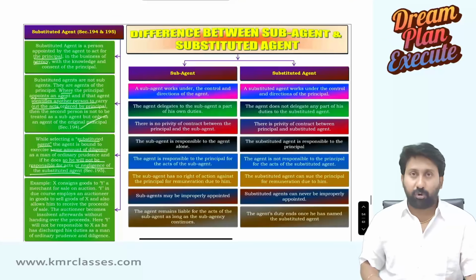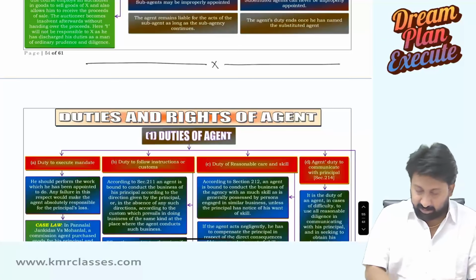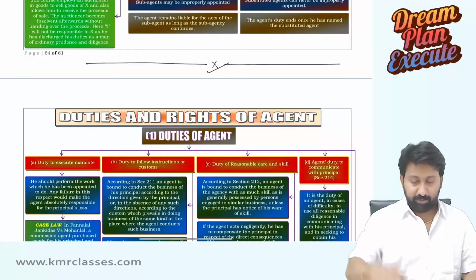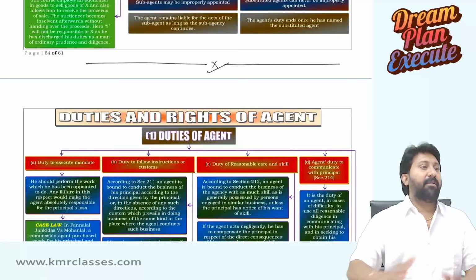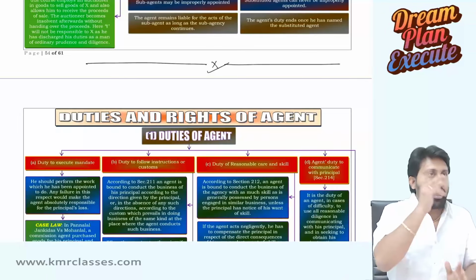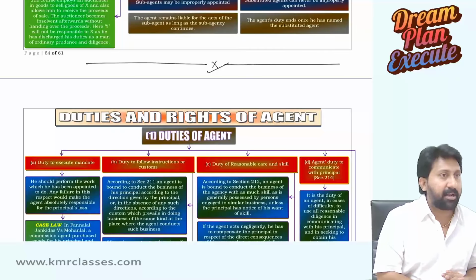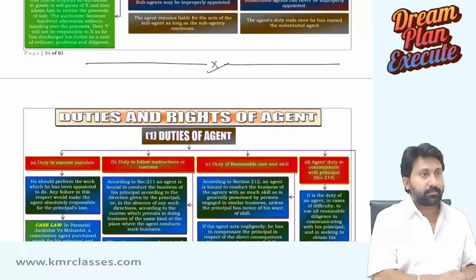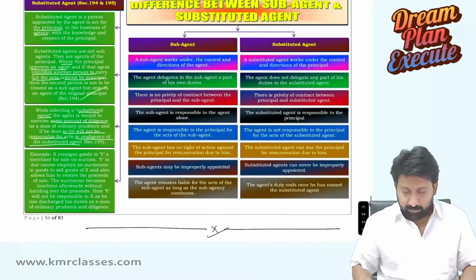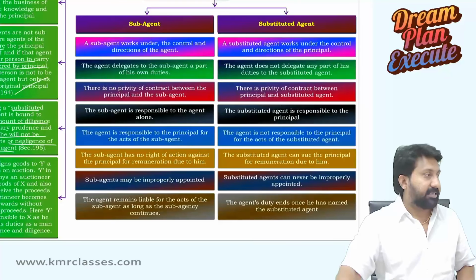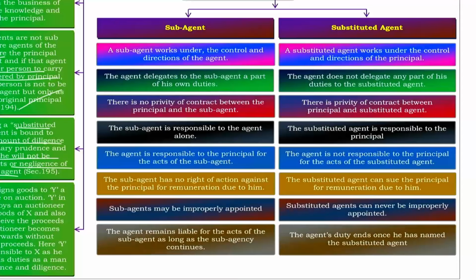Differences, I am leaving it for you to read. Just read the differences. With this, we completed part 2 of the agency chapter. Everybody answer. Part 1, part 2, part 3. We have completed 2 parts in the agency area. Everybody understood the concept clearly? Okay. Giving some time. Read this particular part, the differences, just to understand.